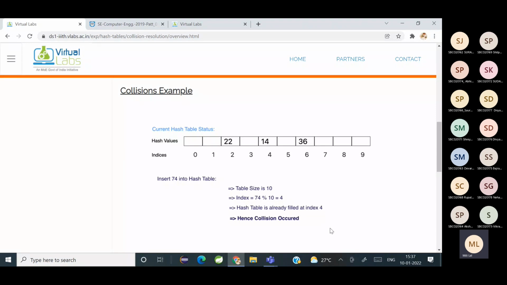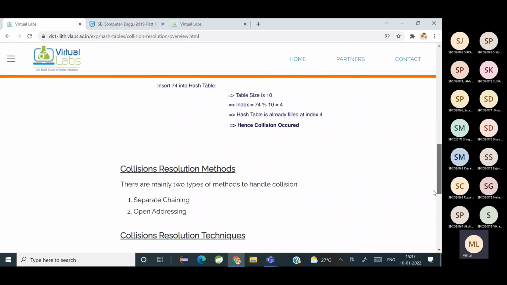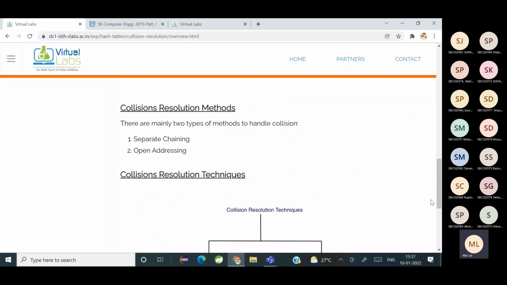So there is a collision. So you can say a collision has occurred. So what are the different collision resolution methods? There are mainly two types of methods. One is called open hashing, or separate chaining, and the other is called closed hashing, or open addressing.